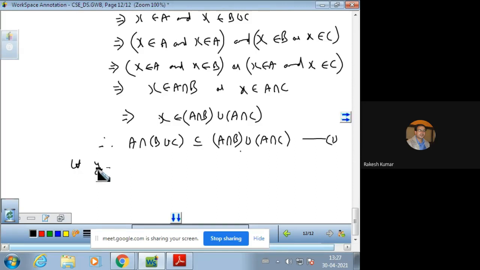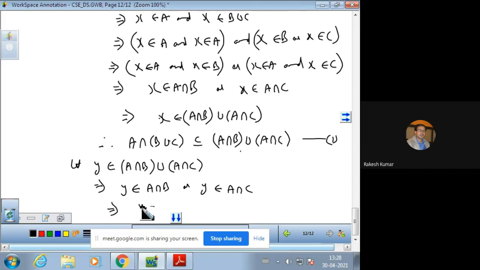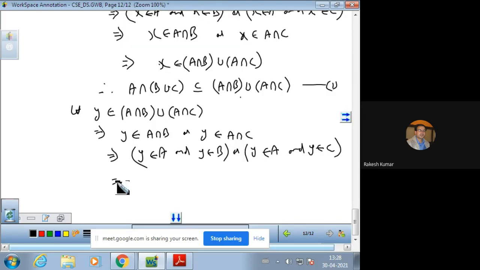Let us take in the right hand side now. Let y be any element in the right hand side, A intersection B union A intersection C. This means that Y belongs to A intersection B, or Y belongs to A intersection C. So Y in A and Y in B, or Y in A and Y element is in set C. So Y in A is common in these two.